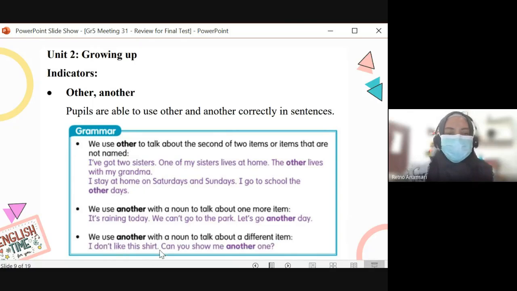Like this. I don't like this shirt. Can you show me another one? Yeah. Can you show me one more which is different from this one? Another one. Yeah. Whichever it is, as long as it's different from this one. Okay. So we use other when we are talking about something specific, but we use another when we are talking about something not specific. The second random item. Okay. When we use other, we're talking about the second specific item.